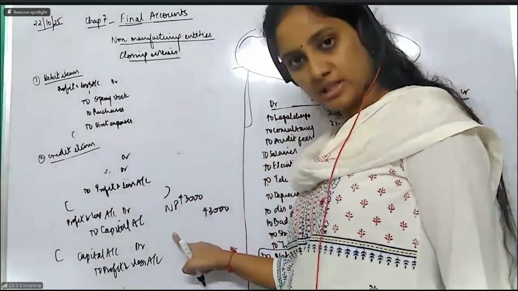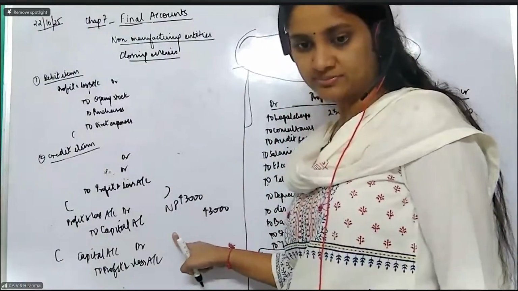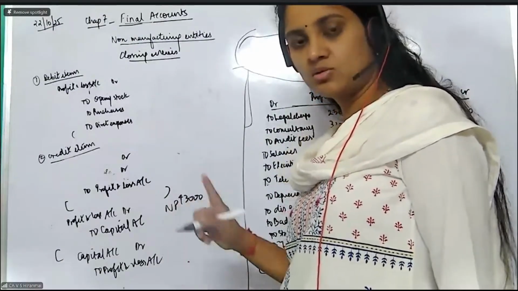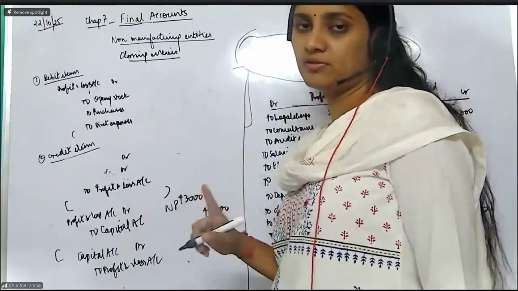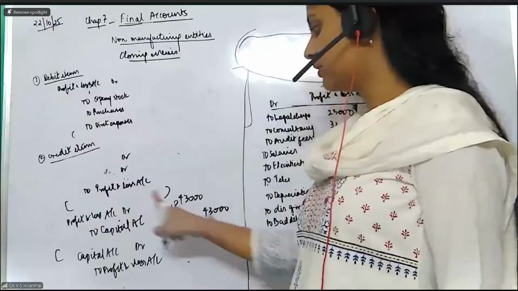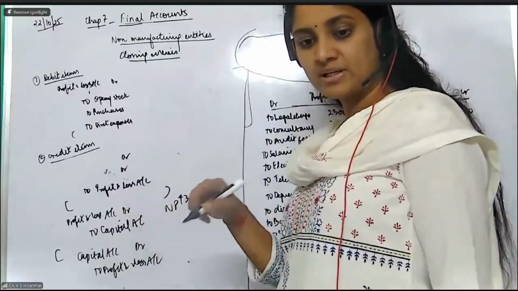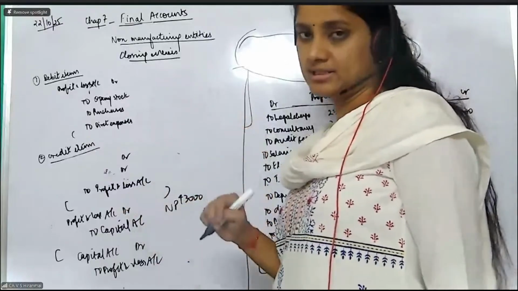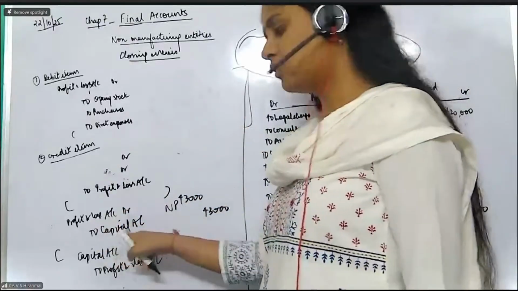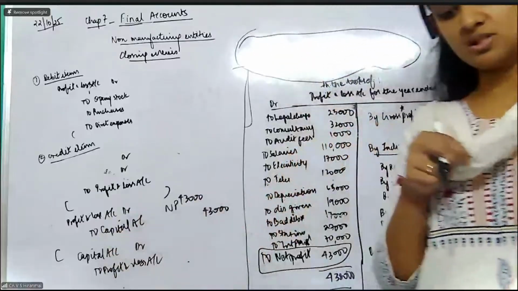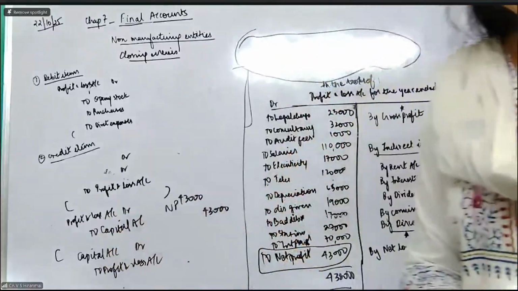If you see in your textbook or in your illustration, the goods storage expenses will be a part of your trading account, Neha. Now, here in your textbook, this entry will be split into two entries. That is P&L account to net profit, and net profit to capital account. That way also you can do, this way also you can do. With this, we finished the P&L account.